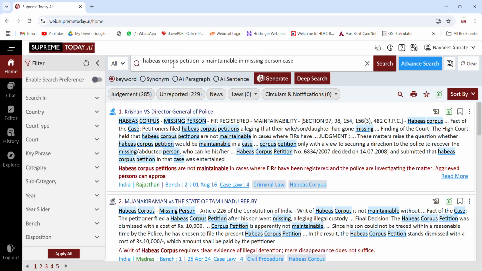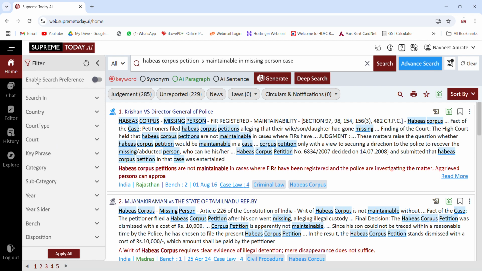The moment you make this search, you will be getting all the results from different courts. There are 285 judgments which are reported in various journals in India, and there are 229 judgments which are still unreported, and these are also available here.